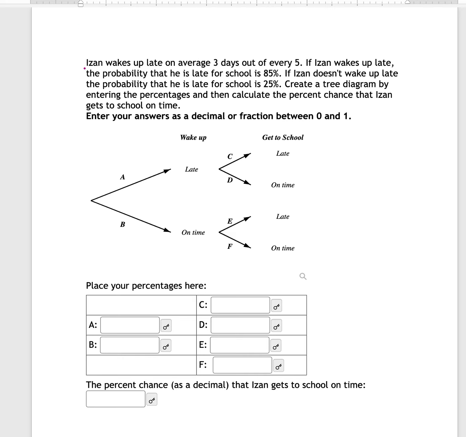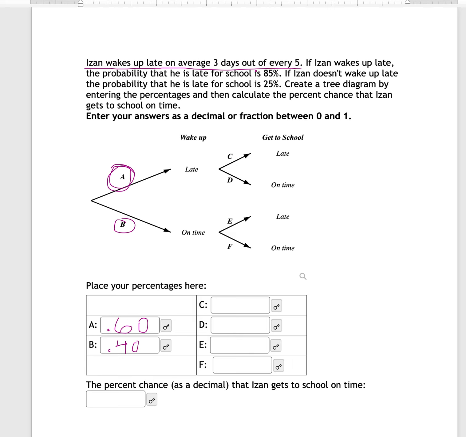So, according to this first sentence, it says Eisen wakes up late 3 days out of 5. So, 3 out of 5, that would be 0.6. So, that is the number of days or the probability that he's late. So, that would be your probability for A. When you put that in decimal form, that's 0.6. And if he wakes up late 60% of the time, then he wakes up on time 40% of the time. So B is going to be 0.40.